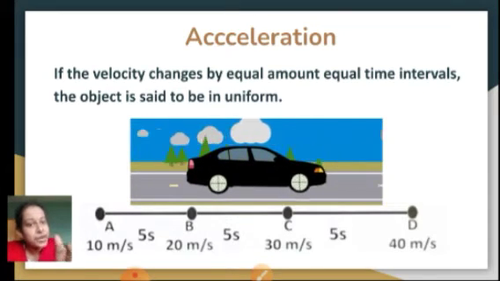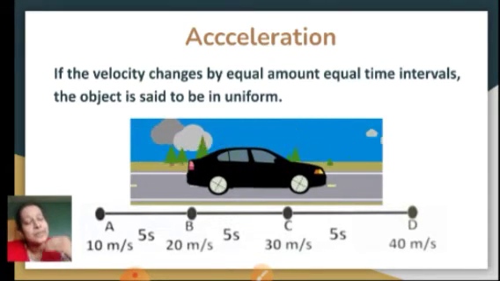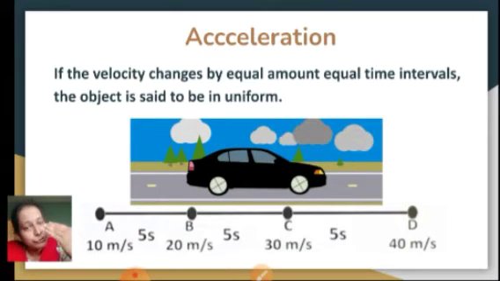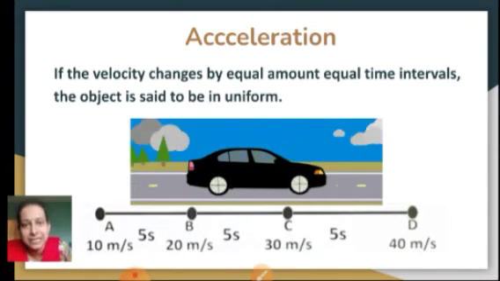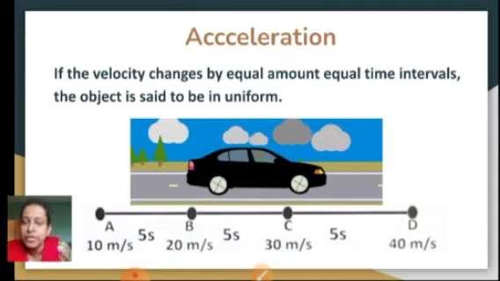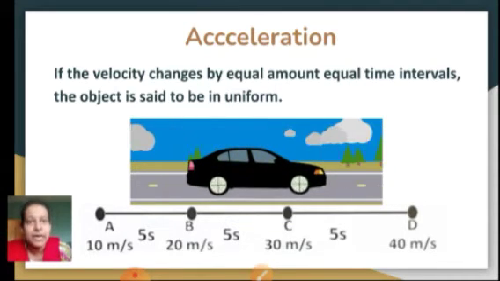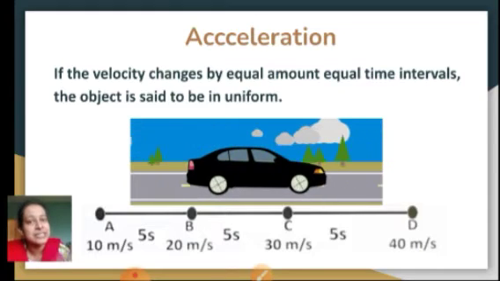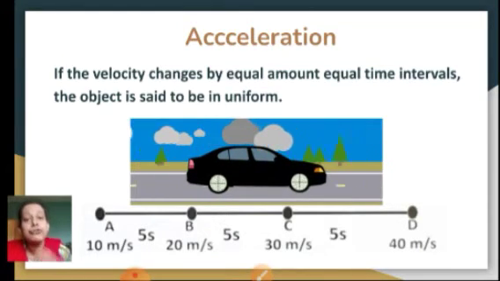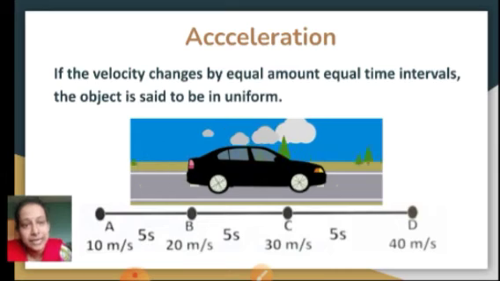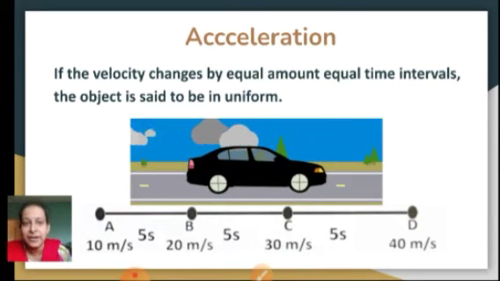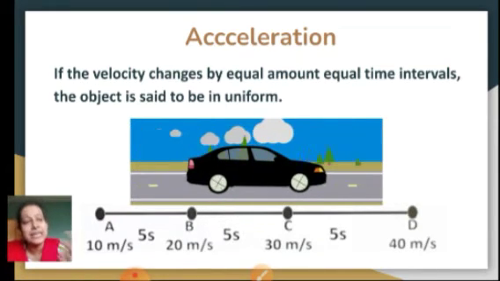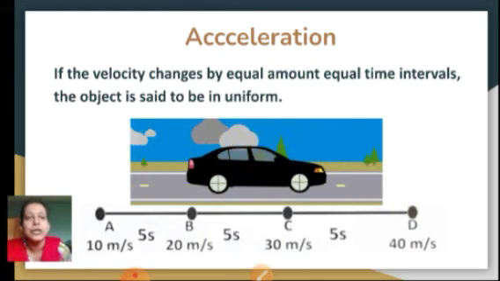So for every path traveled, you see that there is a uniform change in velocity: 2 meters per second square, 2 meters per second square, 2 meters per second square. This type of acceleration is called uniform acceleration. Is that clear, students? I hope you have understood uniform acceleration. Let's go for the next one, that is non-uniform acceleration.